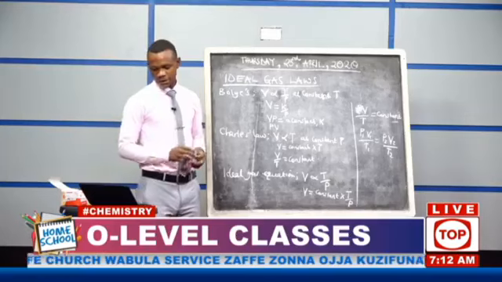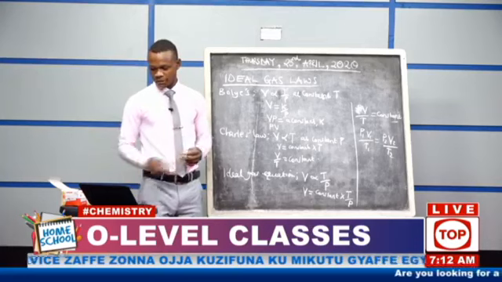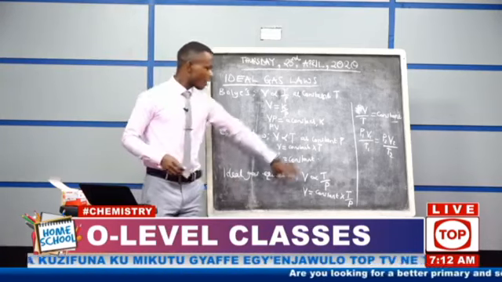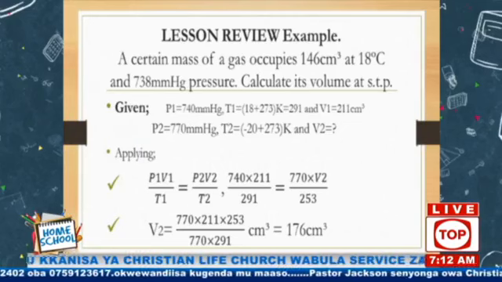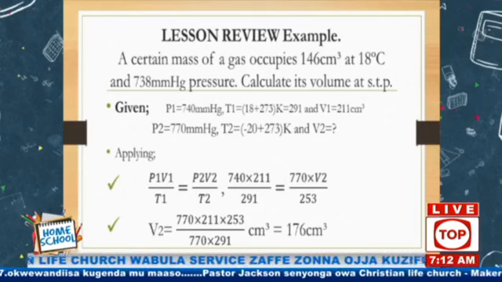So we went ahead and looked at an example. If we go to our next slide, you can look at the example and how we applied the two laws, how we applied the general equation, which is the ideal gas equation.